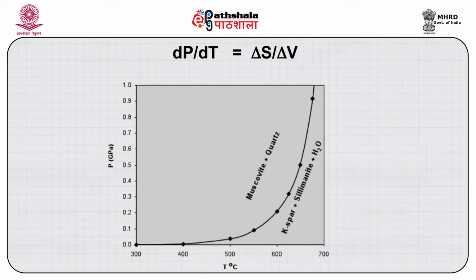For these two geothermal gradients, the rock will never meet a condition where jadeite and quartz will be stable. That is the reason why jadeite and quartz are not found in low pressure, high temperature or intermediate pressure, intermediate temperature settings.